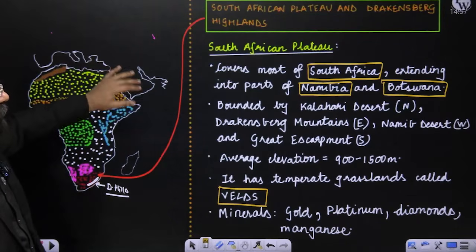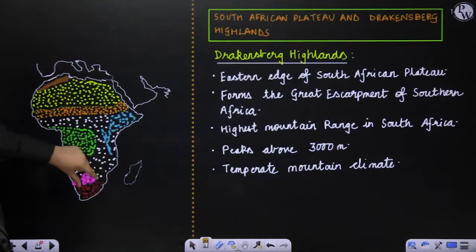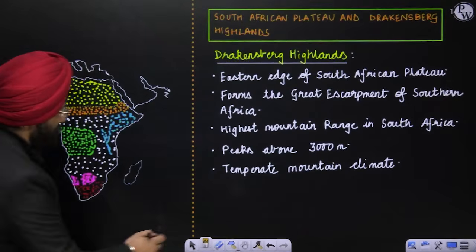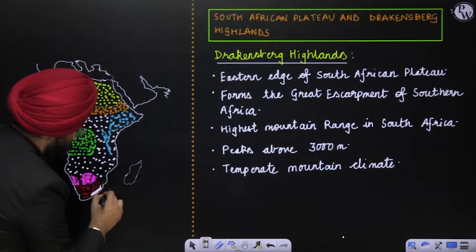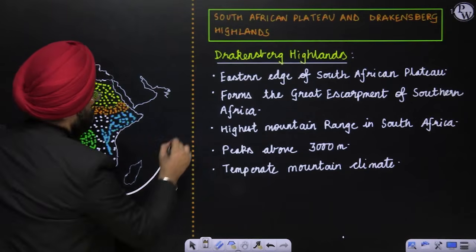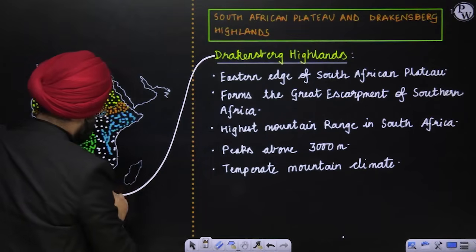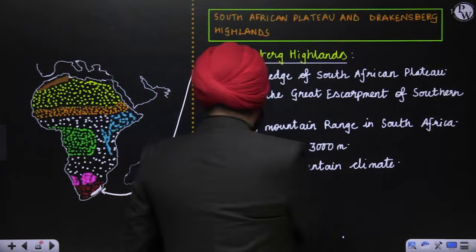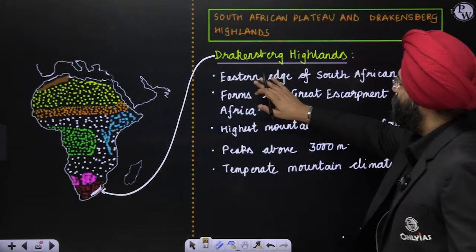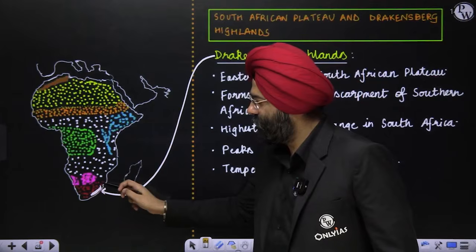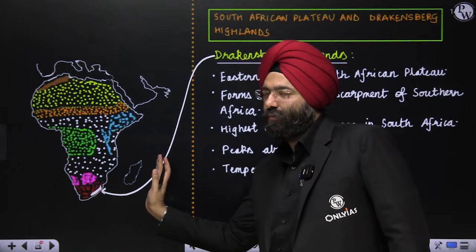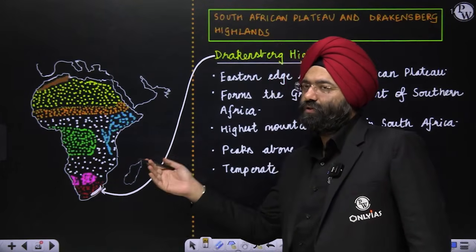Now, having done this, let us see the Drakensberg Hills. We have already marked it here. Let me mark it again. It is found on the eastern edge of the South African plateau. This is the complete South African plateau, and on the eastern side you have the Drakensberg Hills, or the mountain range we mentioned.